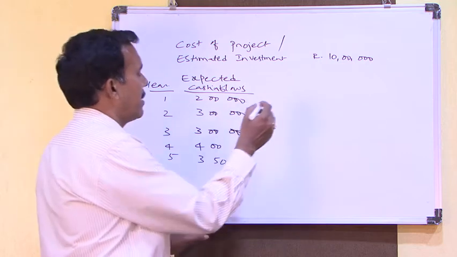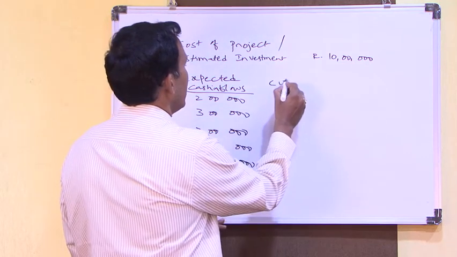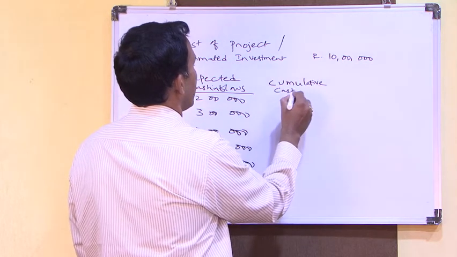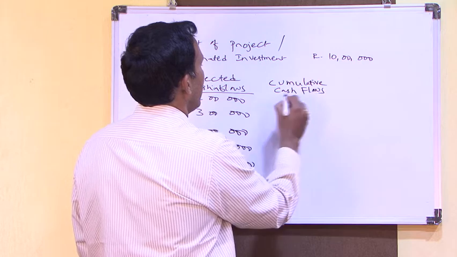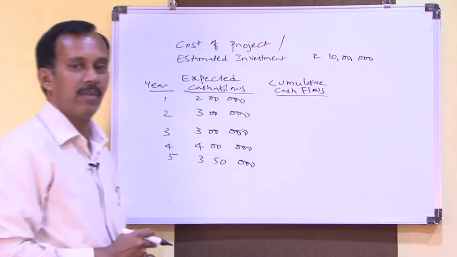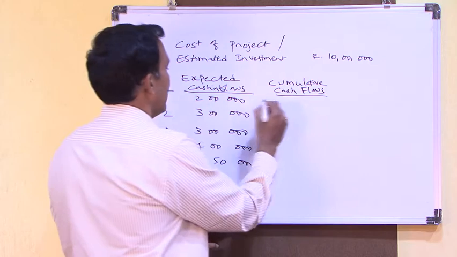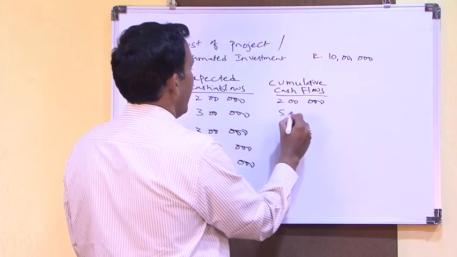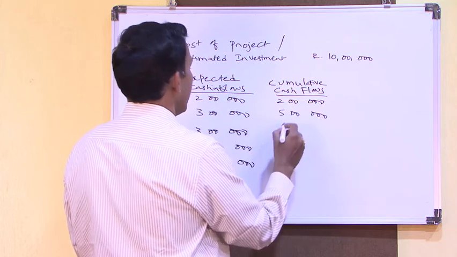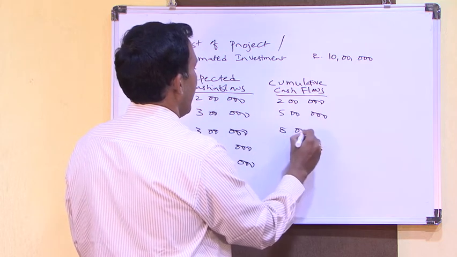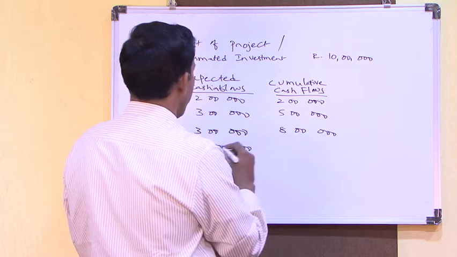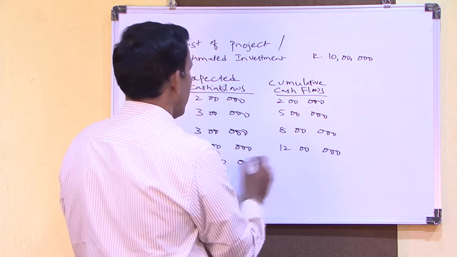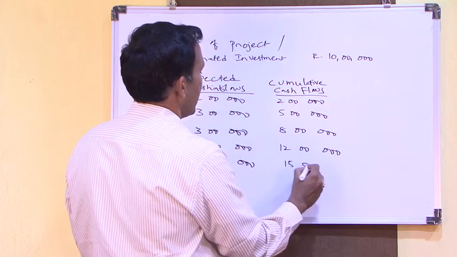For that, the first step is to find the cumulative cash flow of each year. First year 2 lakhs, second year 2 plus 3, 5 lakhs, third year 8 lakhs, fourth year 8 plus 4, 12 lakhs, fifth year 12 plus 3.5, 15 lakhs 50,000.